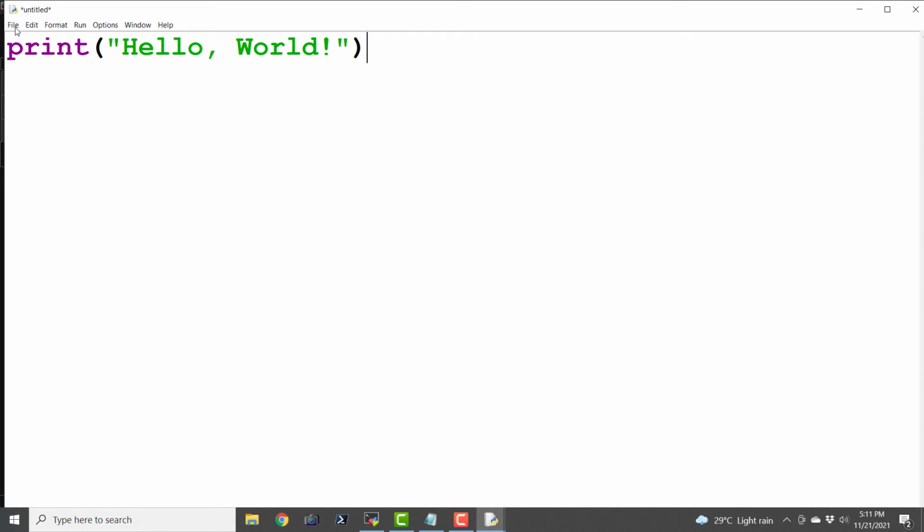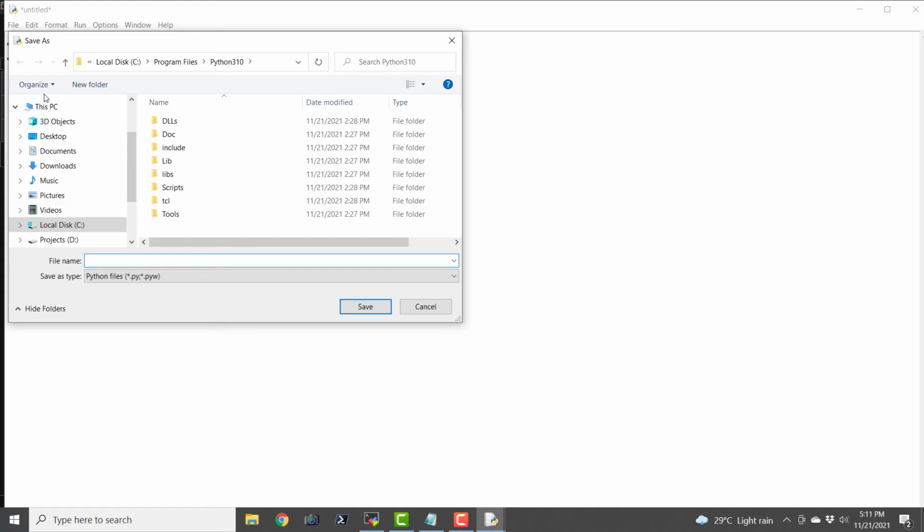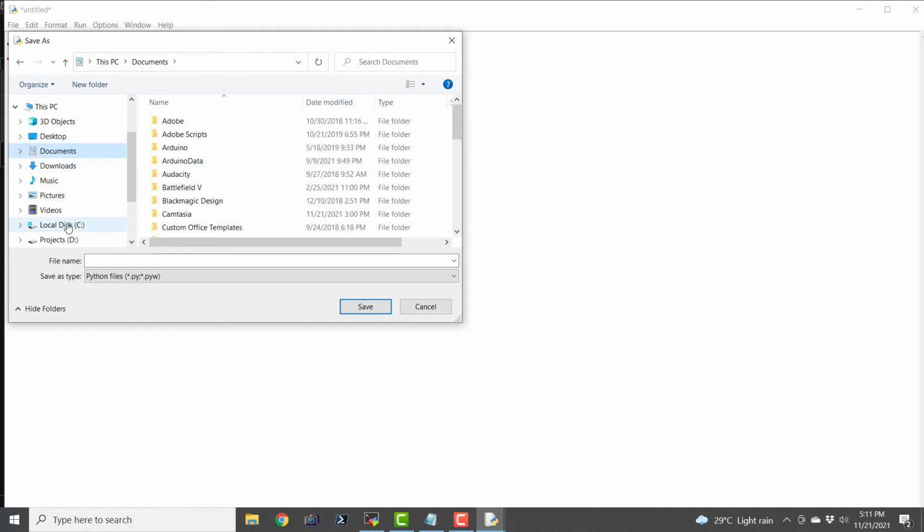Let me save it now. So anyway, you can't execute a program without saving it first. And let us save it on desktop, and let us directly save it on C colon. Okay. So that it will be easier for us to refer to that file.